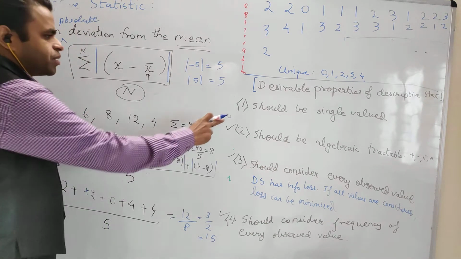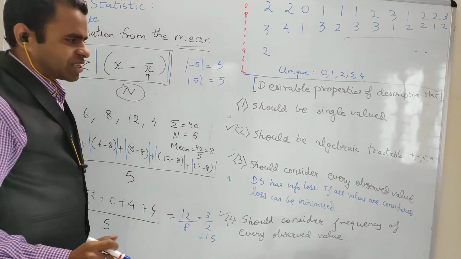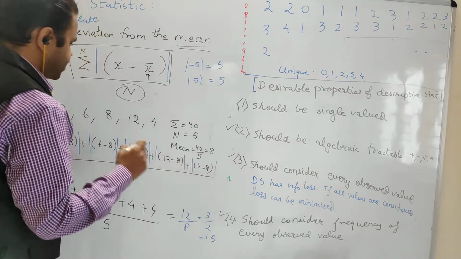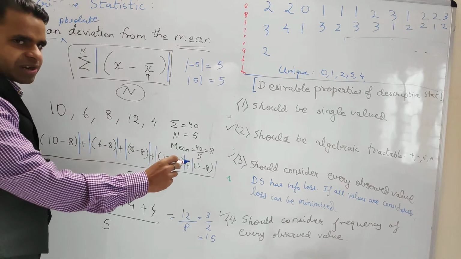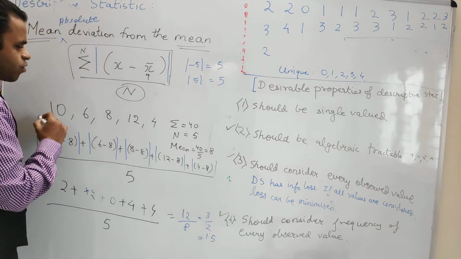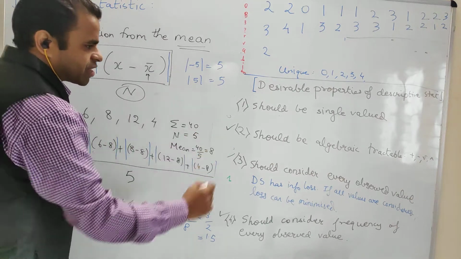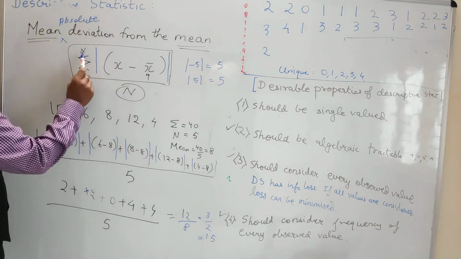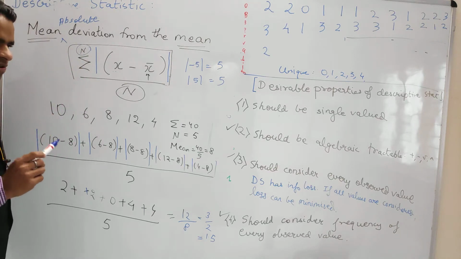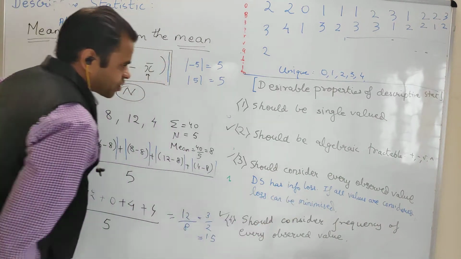Because it should be a single value, and it will always come to a single value. It should be algebraic, so we are doing only basic operations of mathematics. There is no comparison operator like in the median. We do not need the data to be sorted. So again the same property is satisfied. It should consider every observable value, so you are going up to n. You are taking all the values, and it should consider the frequency.